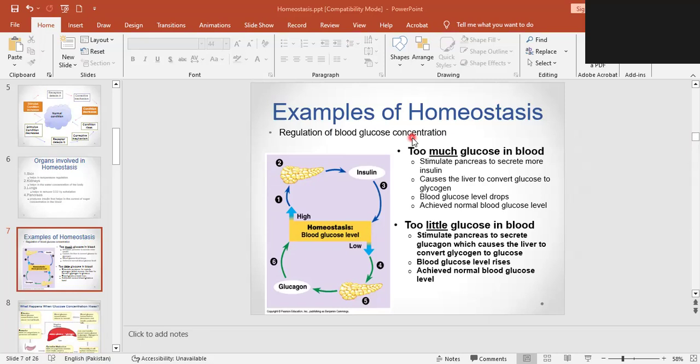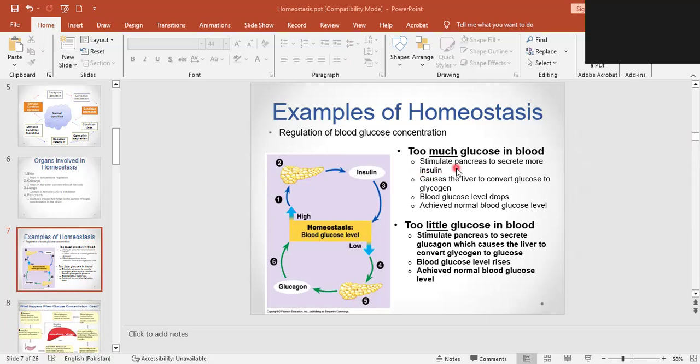Now, let's discuss this regulation in terms of negative feedback. Too much glucose in the blood means the blood glucose concentration has elevated, it is in excess. Number one, if it is in excess, it is the stimulus because there is a set point of my glucose concentration in the body. It has elevated, that is the stimulus.